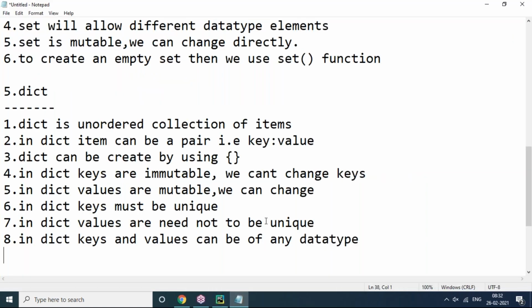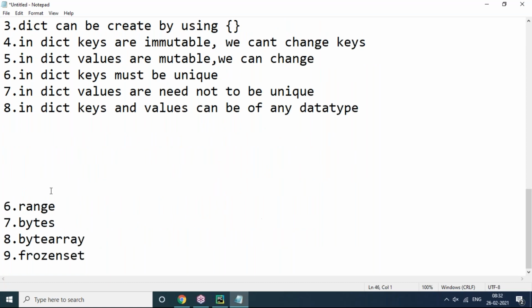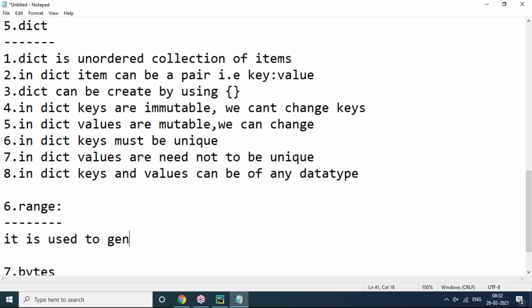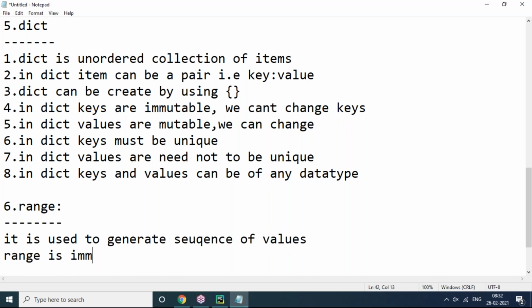Yes, this is a dictionary. And coming to range, range is just for a range of values. It is used to generate a sequence of values. And the range is immutable.